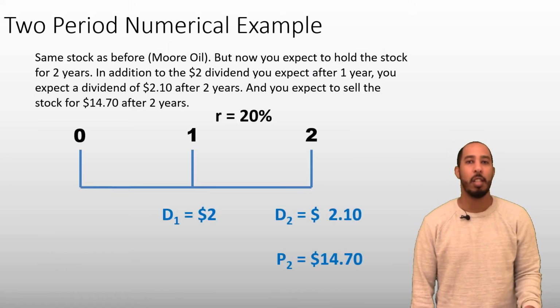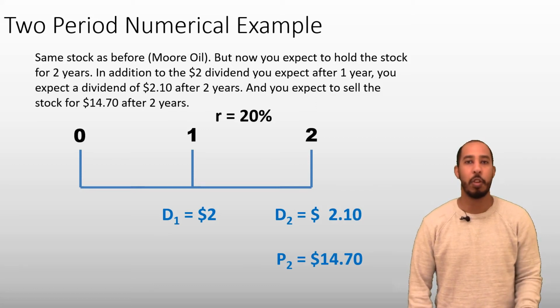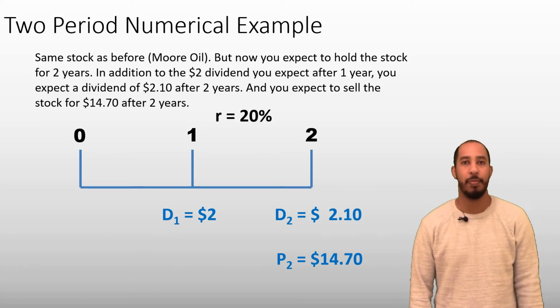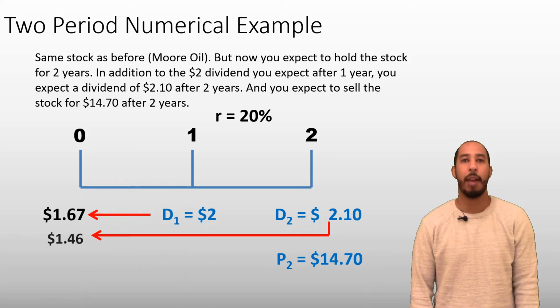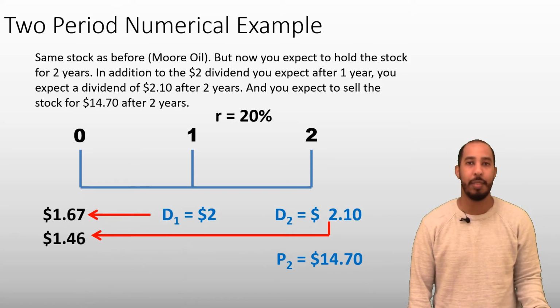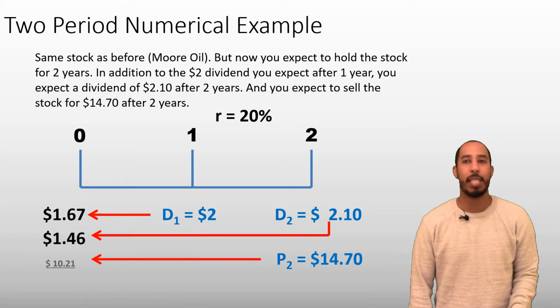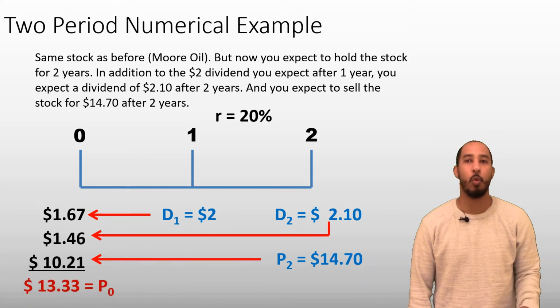And again, to find the value of this stock, we need to just compute the present value of the future cash flows and add them together. The $2 dividend we get after 1 year is worth $1.67 today. The $2.10 dividend we get after 2 years is worth $1.46 today. And the $14.70 we sell it for after 2 years is worth $10.21 today, giving us a total value of $13.33. That's how much the stock is worth today, given these expectations.